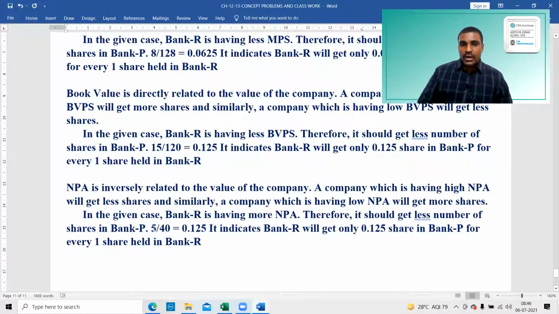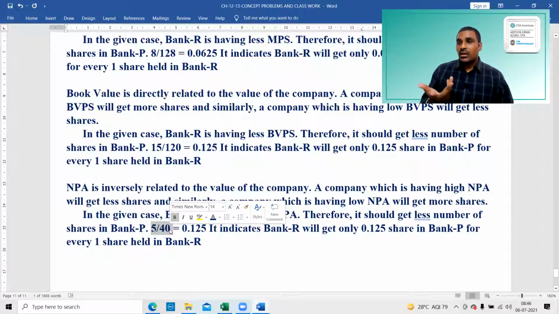If you apply 40 by 5 here, it implies that bank R will get 8 shares in bank P. Wrong. 40 by 5 is equal to 8, which means you are giving more shares. Conceptually it is a blunder mistake. Giving more shares to a company having high NPA is conceptually wrong.